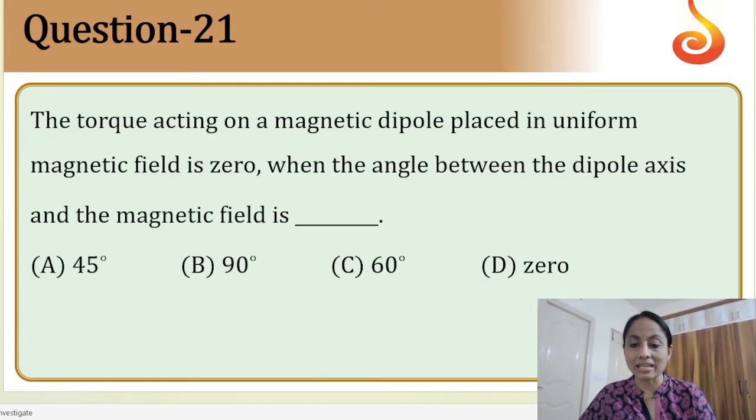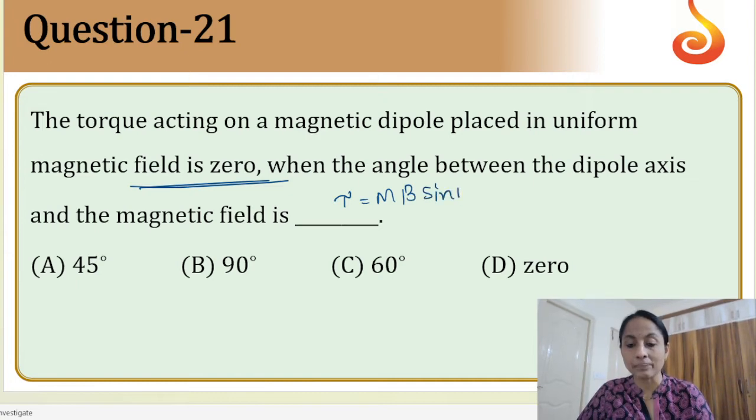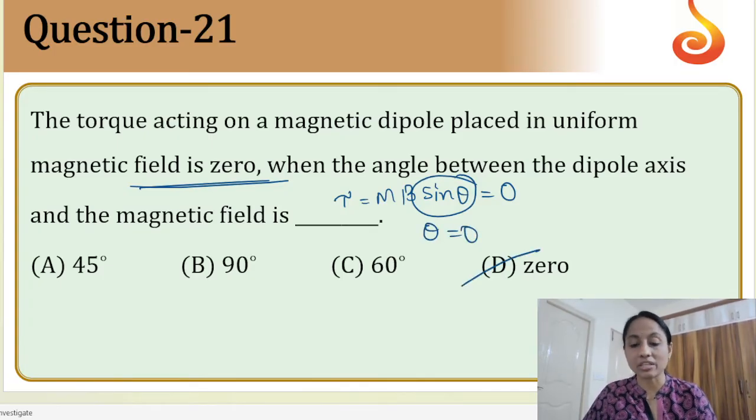The torque acting on a magnetic dipole placed in uniform magnetic field is 0. Torque formula you should remember, tau is equal to mB sine theta, should be equal to 0. It becomes 0 when sine theta becomes 0, that means theta is equal to 0. So the option is D, because the angle between those two becomes 0.